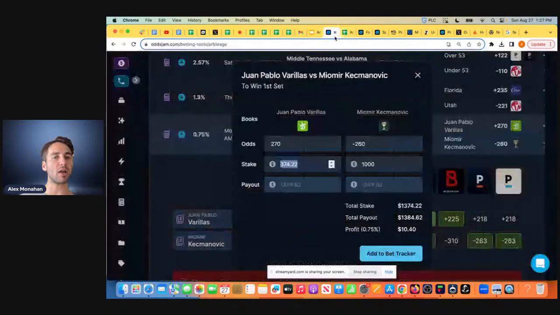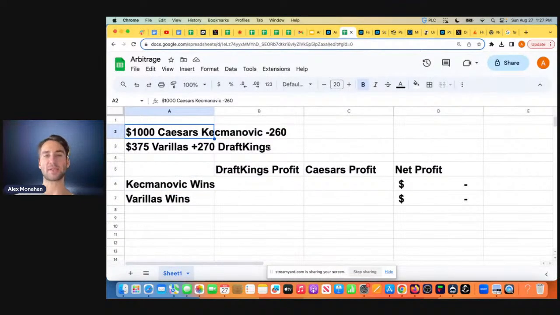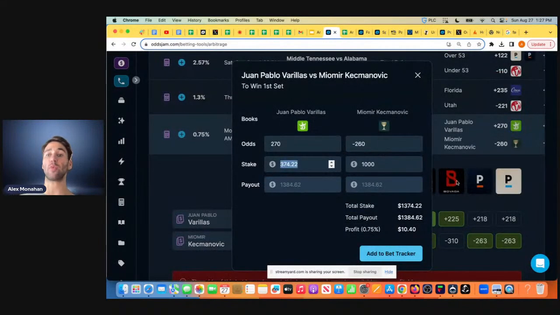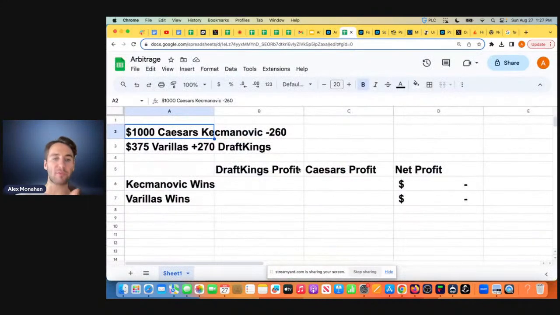So bet $1,000 on Caesars, $375 on DraftKings, and let's go through what happens, right? How does this arbitrage trade work? If you move quickly, if you can get this bet down, if you have multiple sports books, how does this turn into money for you?